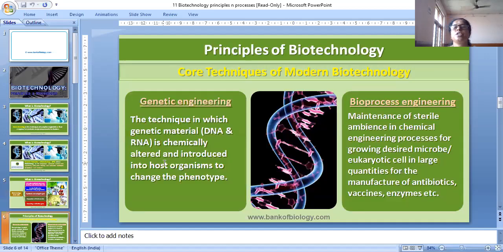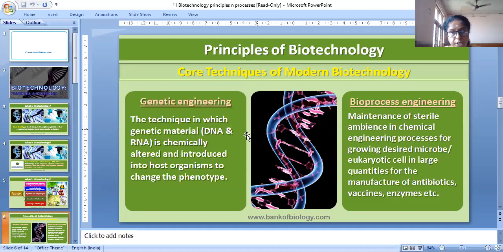Next one, genetic engineering and bioprocess engineering. Four techniques of modern biotechnology. Modern biotechnology is using genetic engineering and bioprocess engineering. After completing 12th, genetic engineering and bioprocess engineering are both very suitable fields to get a job and opportunities in this context of COVID. Diseases are increasing, so many virology labs are to be started in the country. So both courses are very nice. If you are interested, you can select that also.